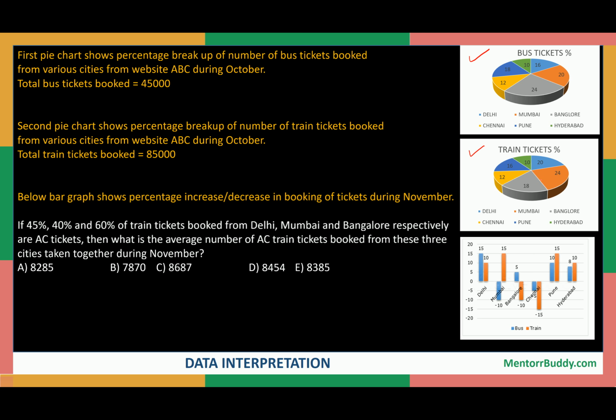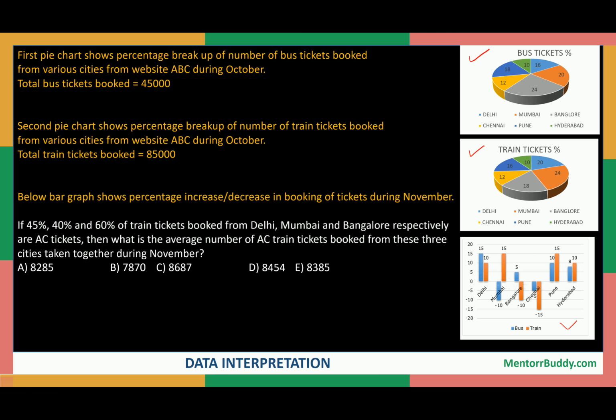Now it is written that the below bar graph shows the percentage increase or decrease in booking of tickets during November. So this chart, that is the bar chart, shows the percentage increase and decrease in bookings of tickets during November. It means these two pie charts have been shown for the month of October, and this bar chart shows the increase or decrease in November, right?